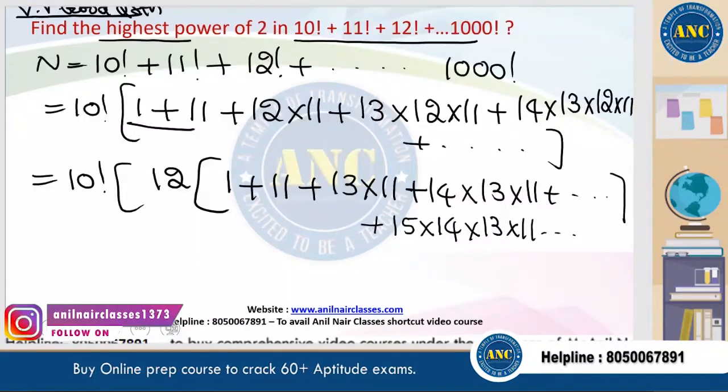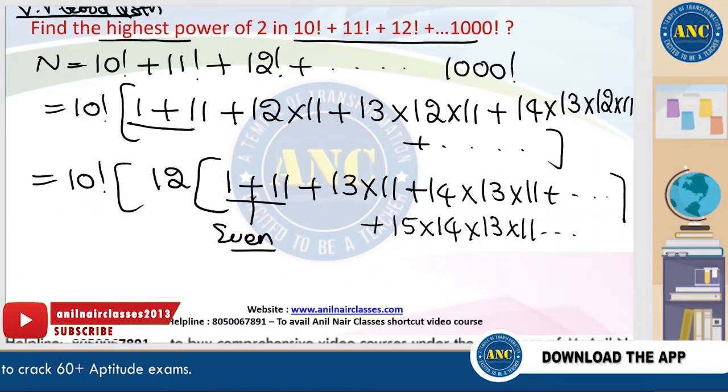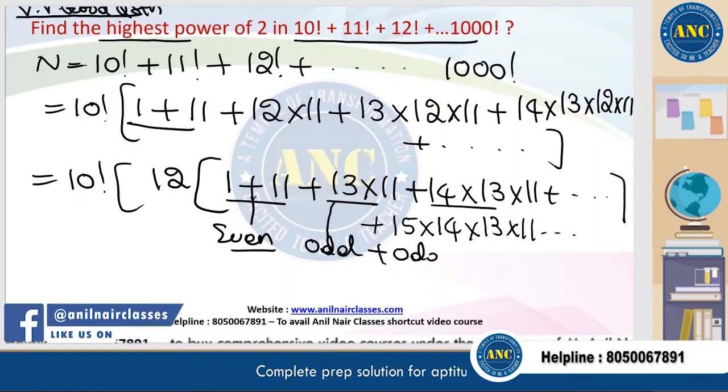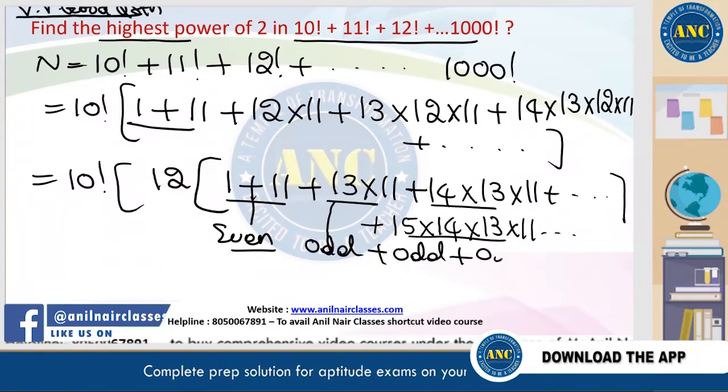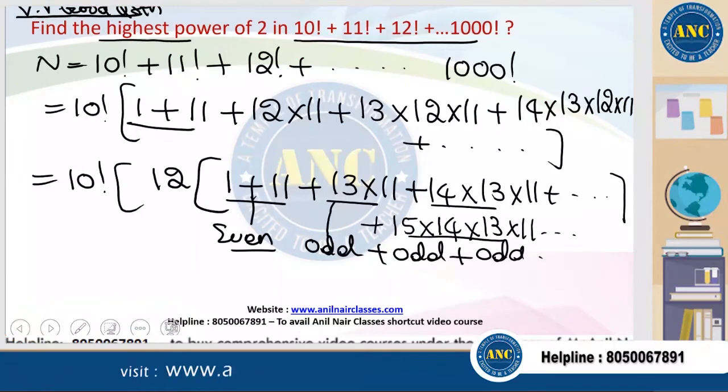Now see here. 1 plus 11 is 12. 12 is an even number. Here it is an odd number. Here it is an odd number. Here it is an odd number. Odd plus odd plus odd, it is an odd number. I hope it is clear, right?